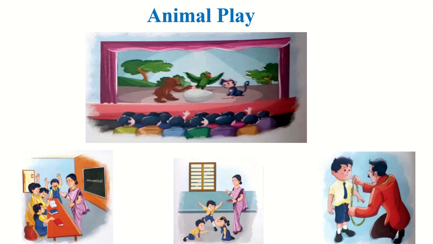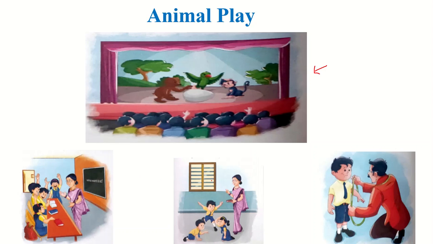Then the teacher will assign roles to the students, what they have to do in the play. After that, the tailor will come and take the measurement of each and every child according to their role. After this, on the final day, we will have our animal play. We can perform it on the stage. So these are the steps that we have followed.